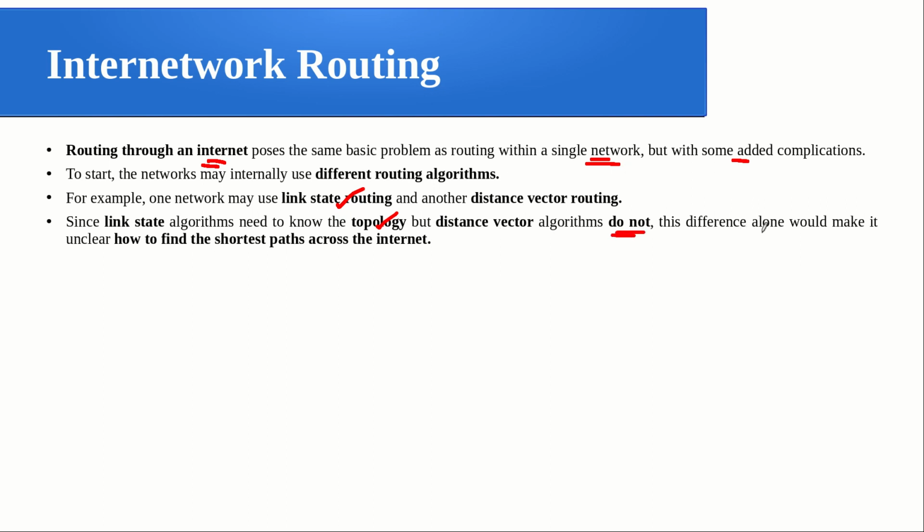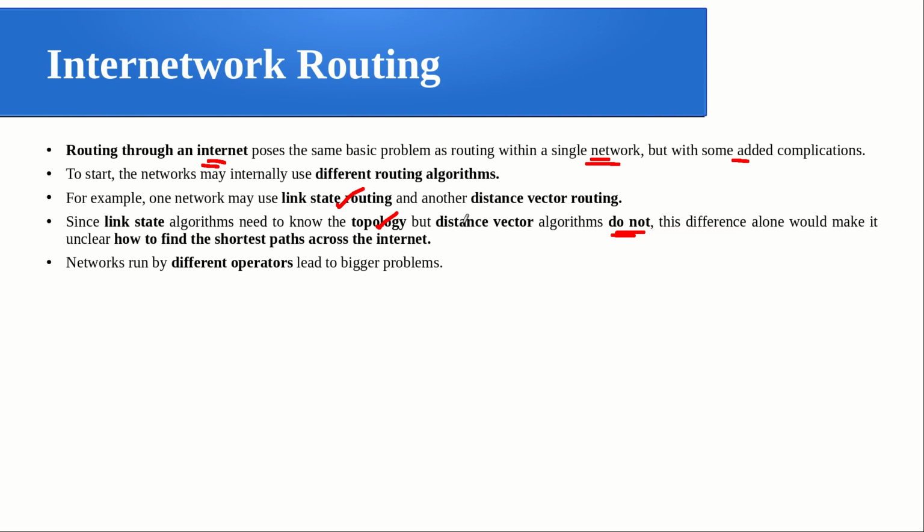So this difference alone would make it unclear how to find the shortest path across the internet. At that point we are doubtful: how do we find the shortest path across the internet? Networks run by different operators lead to bigger problems other than this.